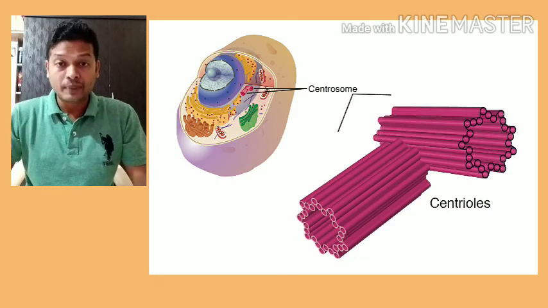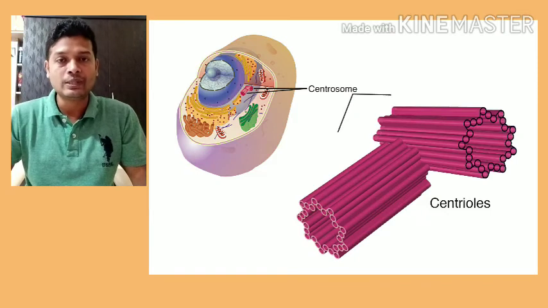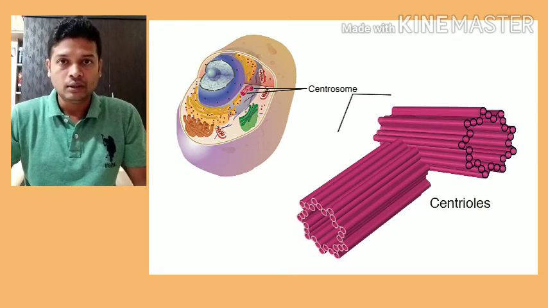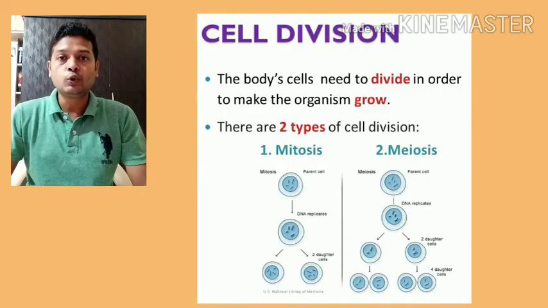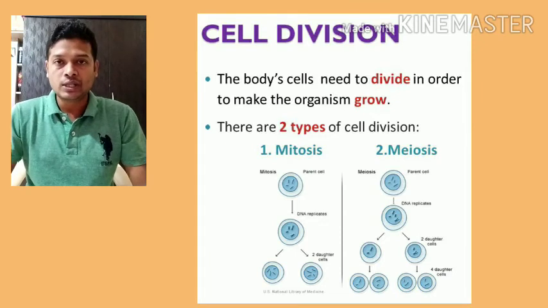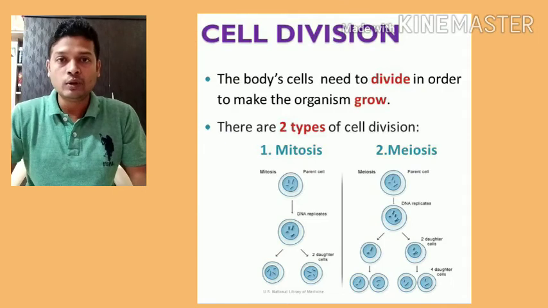So this was the spindle fiber we discussed, chromosomes we discussed, and the nucleus is also an important part. The nucleus consists of chromosomes, and chromosomes are essential for cell division. Then the nuclear membrane is nothing but the covering which encloses all the content of the nucleus. That is the nuclear membrane. Now let's begin with cell division. There are two types of cell divisions, namely mitosis and meiosis. Mitosis occurs in somatic cells, and meiosis occurs in gametic cells or reproductive cells.